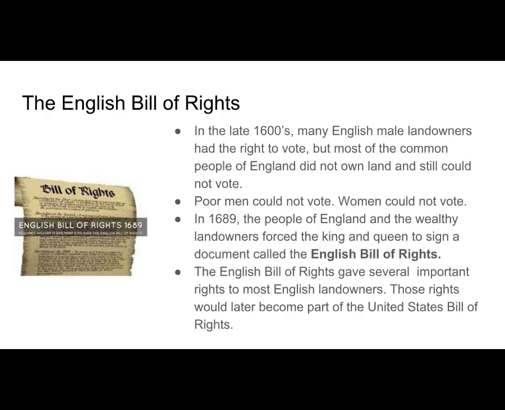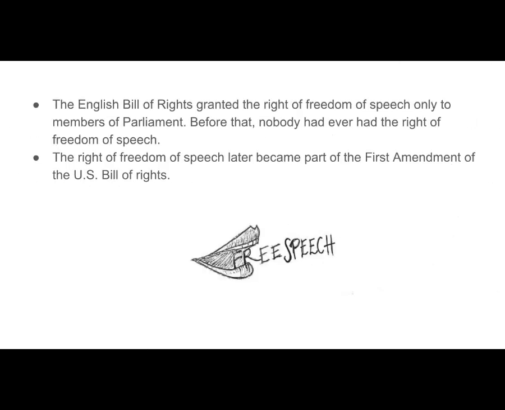The English Bill of Rights gave several important rights to most English landowners. Those rights would later become part of the United States Bill of Rights. Those rights are listed in a little bit. But first, we're going to talk about the most important right that was gained in the English Bill of Rights. The most important right that was gained was freedom of speech.